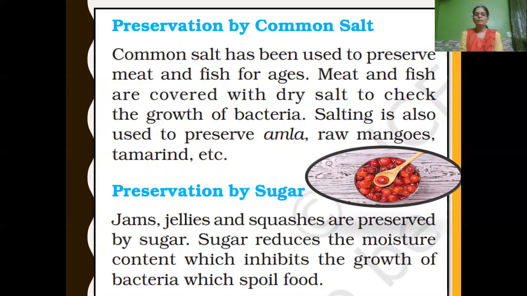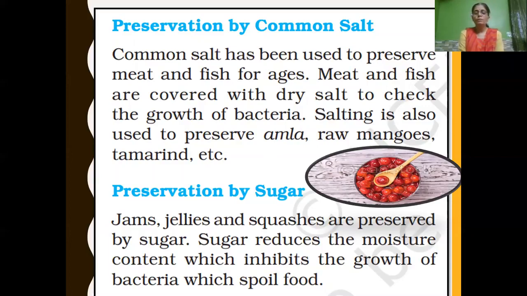In the same way, there is preservation by sugar. Jams, jellies, and squashes are preserved by sugar. How can sugar be used as a preservative? Sugar reduces the moisture content, which inhibits the growth of bacteria that spoil the food.